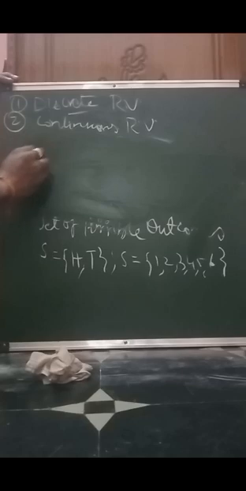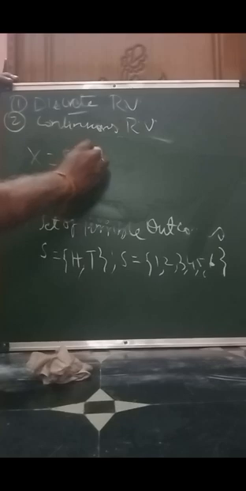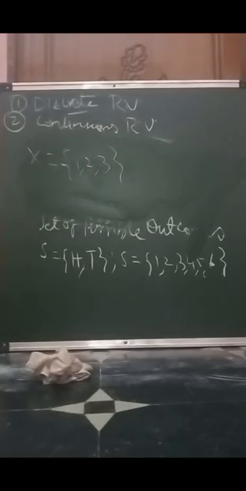For example, suppose x is assigned values like 1, 2, 3, etc. Every value assigned to x is discrete in nature. So this represents the discreteness. That means we can define it as a finite or infinite countable set. A countable set is a discrete set.